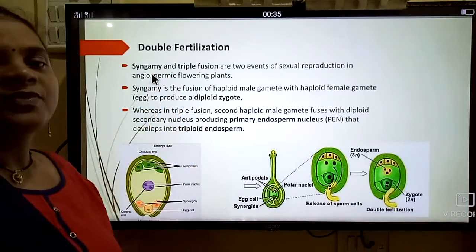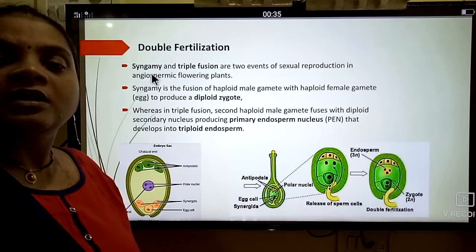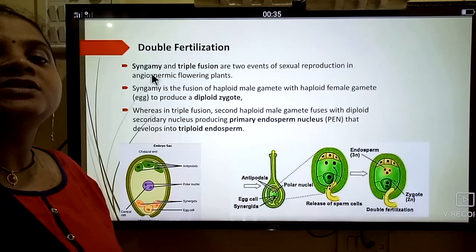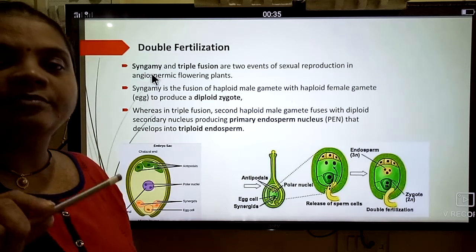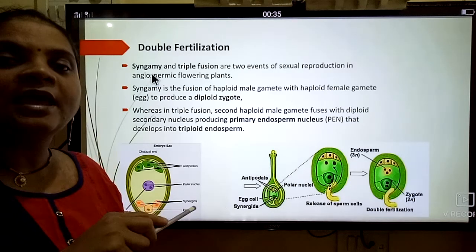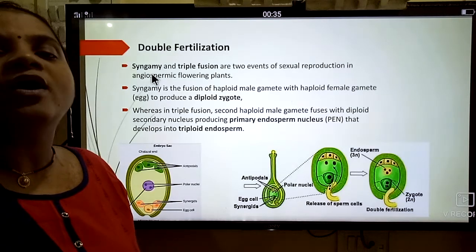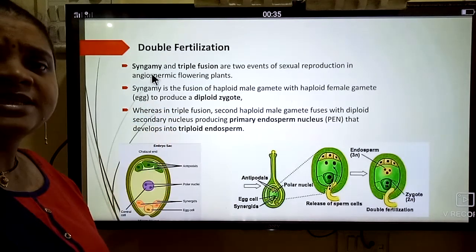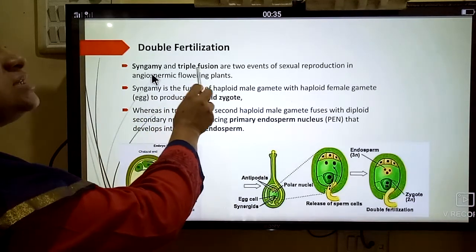So what is syngamy? When the haploid male gamete fuses with the haploid female gamete, or the egg, that is called syngamy. So what is syngamy? When the haploid male gamete fuses with the haploid female gamete. The male gamete and the female gamete, or egg, fuse to produce the diploid zygote. That diploid zygote is the end product of syngamy. So syngamy produces what? Diploid zygote. Now here is triple fusion.